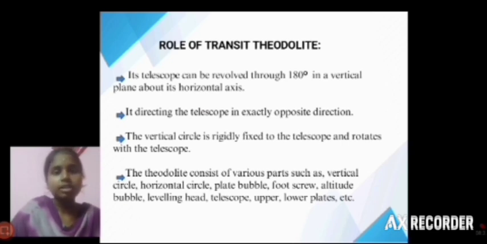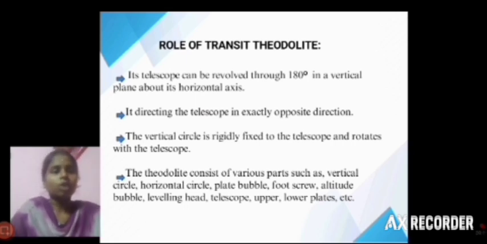The vertical circle is fitted with the telescope, so the telescope rotates with its vertical circle. Some parts of the transit theodolite are the vertical circle, horizontal circle, bubble tube, foot screws, upper clamp, and lower clamp. It contains many parts.